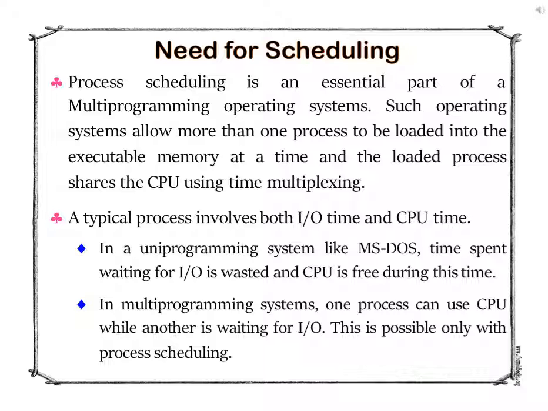CPU scheduling is to determine when and on what processor each process has to run. In other words, CPU scheduling is the process of selecting a process and allocating the processor to the selected process for execution. It is important because the overall system utilization and performance as well as the response time of processes depend on how the processes are scheduled to run.